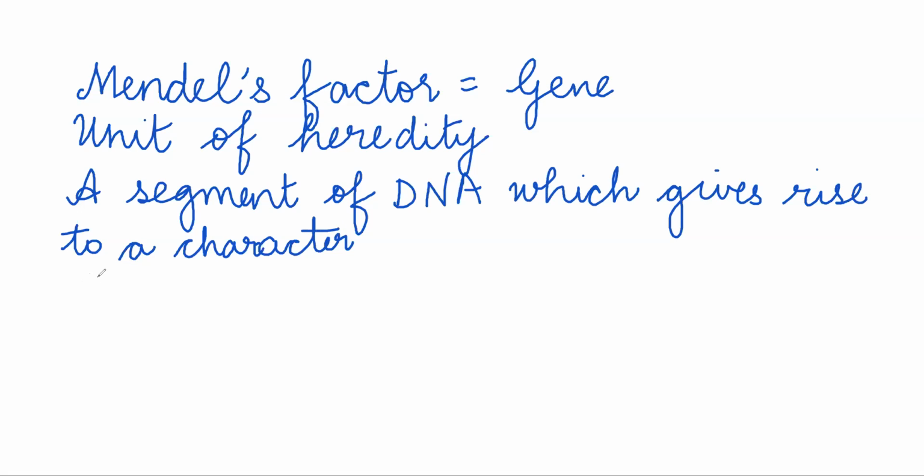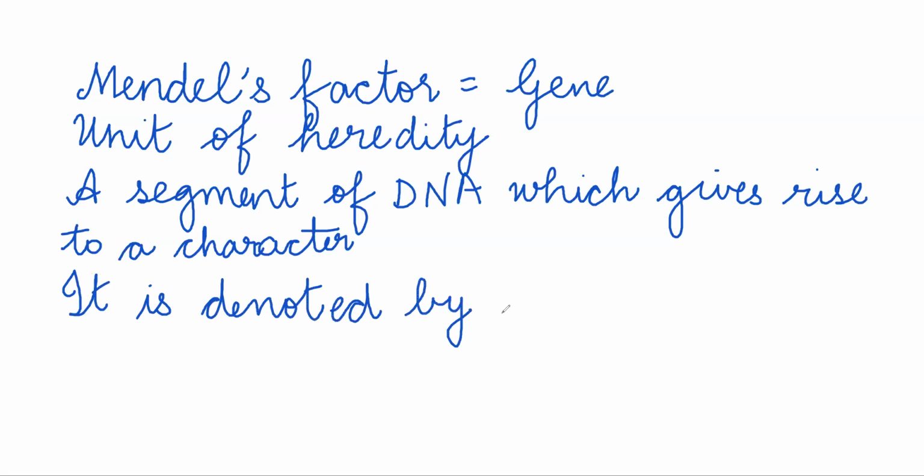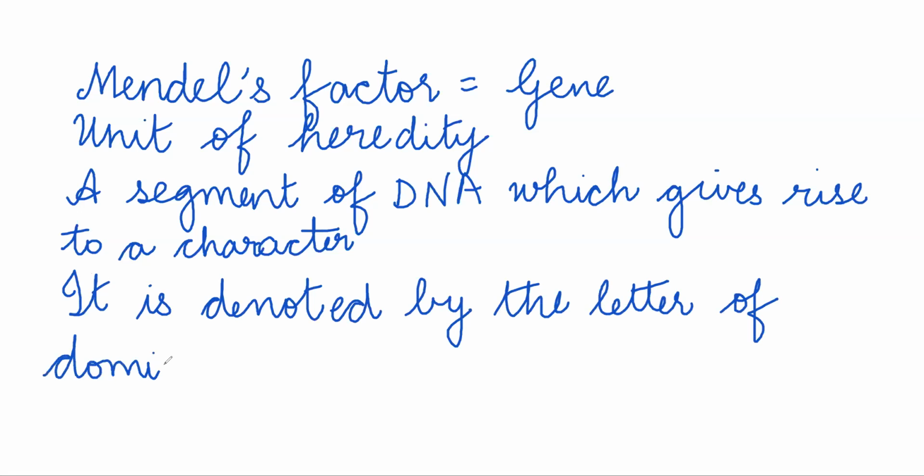Now, in Mendelian genetics, how do we denote the gene? It is denoted by the letter of the dominant trait. We did that last time where we said tallness will be denoted by capital T and dwarfness not by small d but by small t. The letter is always of the dominant trait.